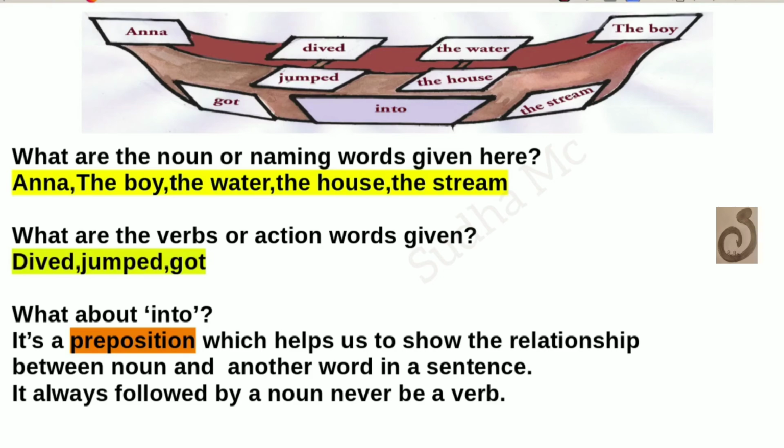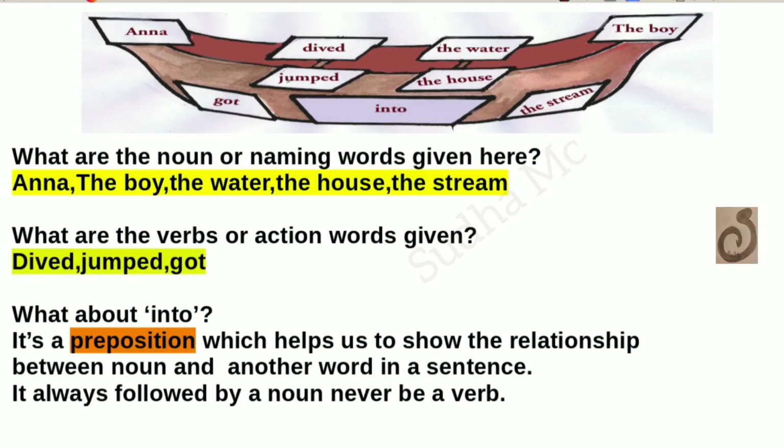It is always followed by a noun, never by a verb. That is very important. We can see a noun after these prepositions. There are many prepositions that we will discuss later in another session.